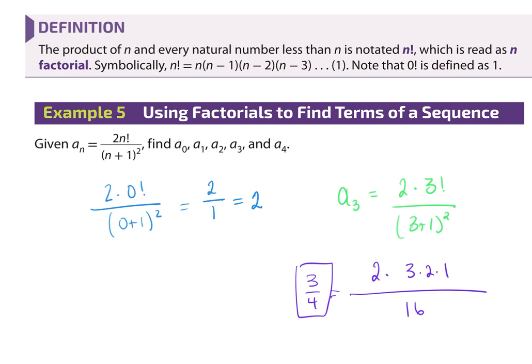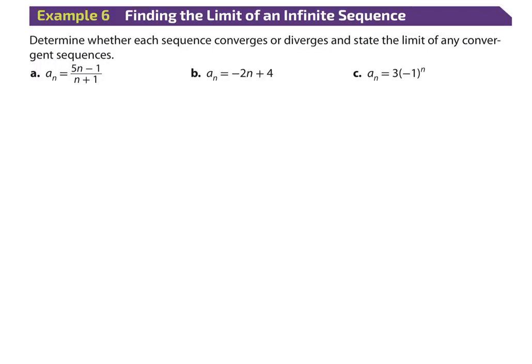So I want you to practice. First of all, let's talk about definitions. The end behavior of functions is described using limits. If the values of a sequence approach a finite number as the position number approaches infinity, the sequence is convergent, and that number is the limit of the sequence. If not, it is divergent.